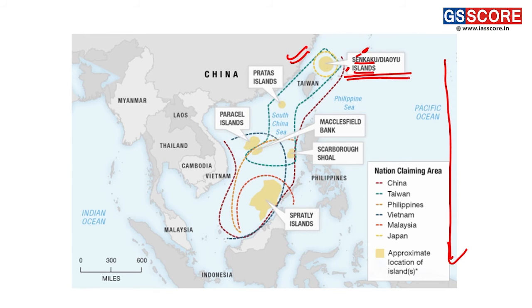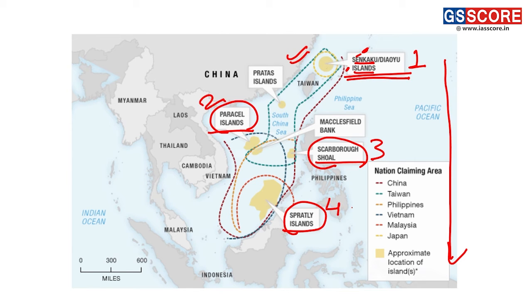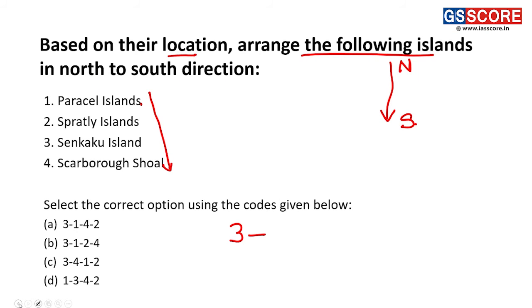Okay, so we are talking about Senkaku, Parcel, Scarborough Shoal, and the Spratly Islands. These are the four islands we are talking about here. First is Senkaku, second is Parcel, third is Scarborough, and fourth is the Spratly Islands in the South China Sea region. Placing them on the map: Senkaku, then Parcel, then Scarborough, and then the Spratly Islands. Thus, the correct option is 3142, which is option A.